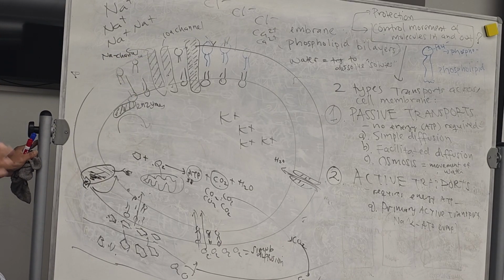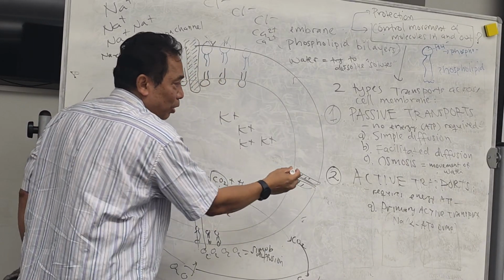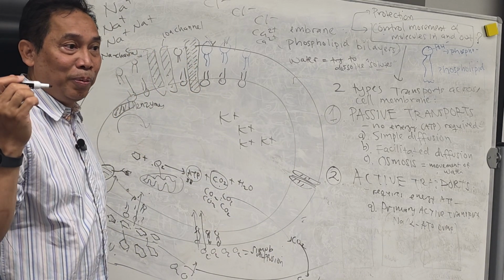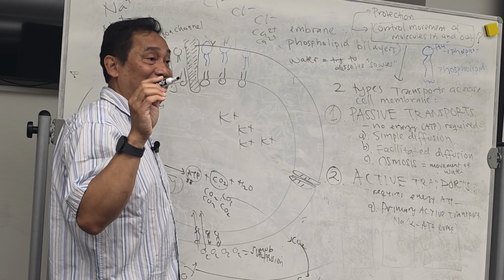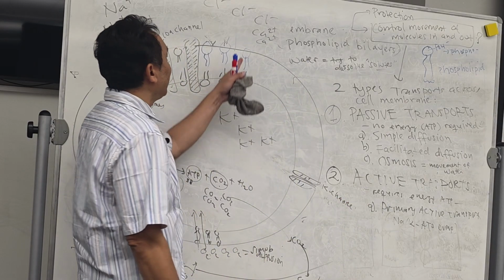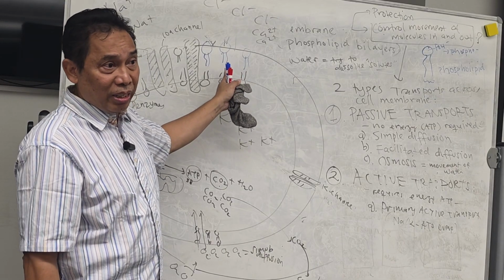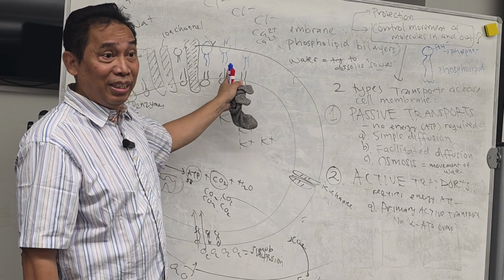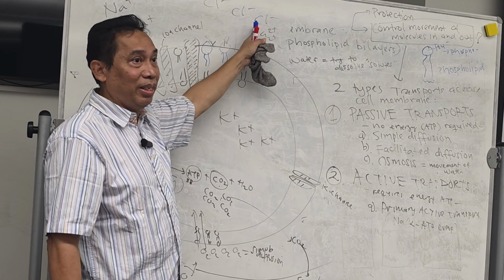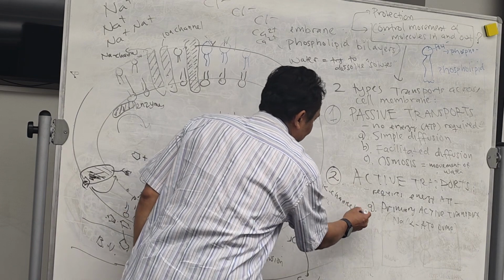So the channel for sodium is called the sodium channel. You follow this? And then, let's say this is another channel, for potassium. What do you call this channel then? Come on, the potassium channel. Let's say this is another channel, for chloride. In your cell, you have a chloride channel. Has anybody heard about cystic fibrosis? That's actually a problem with the chloride channel on their lung cells. Their chloride channel is not normal.